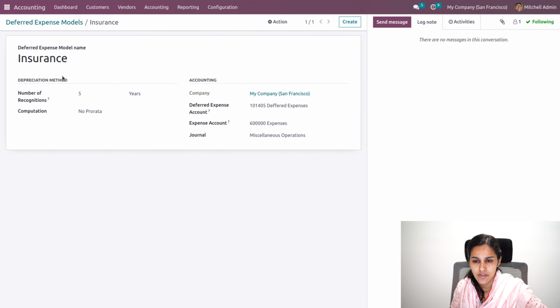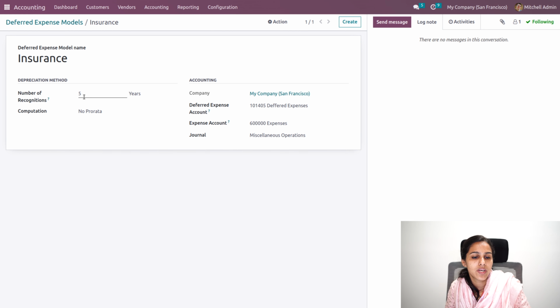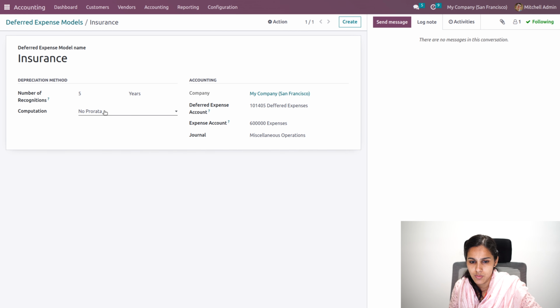So this is the one I have created earlier. The recognition period is 5 years and the computation is based on no pro rata. And this is the deferred expense account, with expenses and miscellaneous operation. And inside this deferred expense,